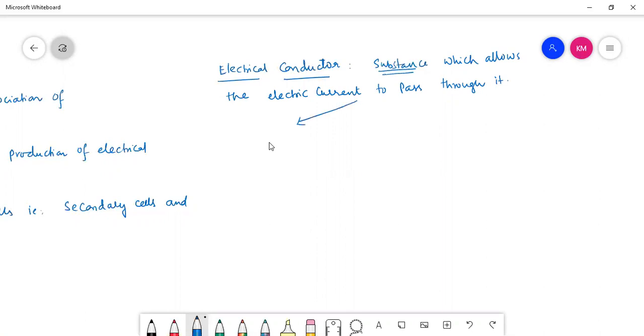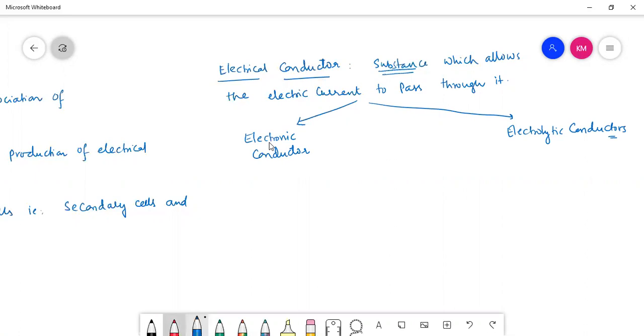These electrical conductors are of two types: electronic conductor and electrolytic conductor. Of course, electrolytic conductors are very important for us in this chapter. In chemistry, we will talk more about electrolytic than electronic.